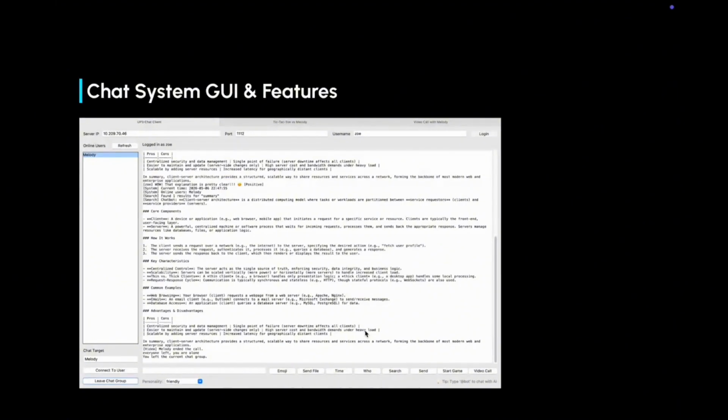Next, we will demonstrate the major features of our system and show how the platform works in practice. First, the system supports real-time communication between multiple clients through a central server. Users can log in with different usernames, connect to other online users, and exchange messages instantly through the GUI interface.